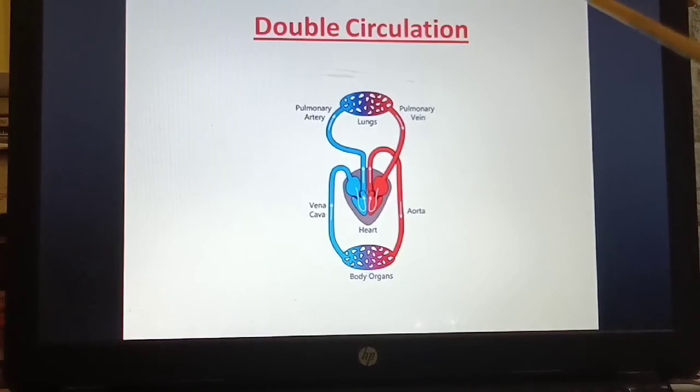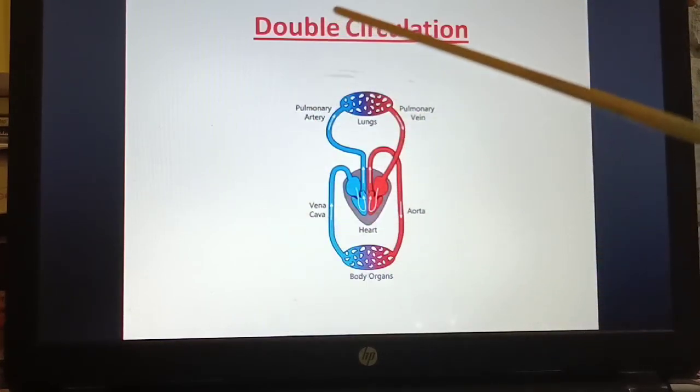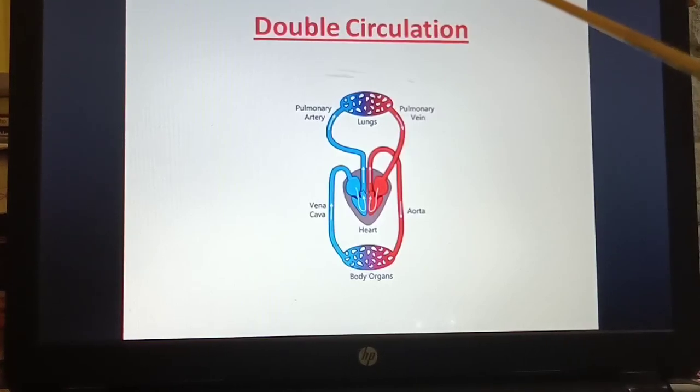So the double circulation is nothing but from the lungs blood flows to the organs, and again from the organs the blood is carried to the lungs. So blood goes through the heart twice in one cycle. Therefore it is called double circulation.